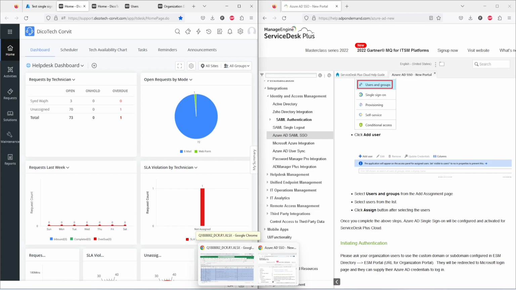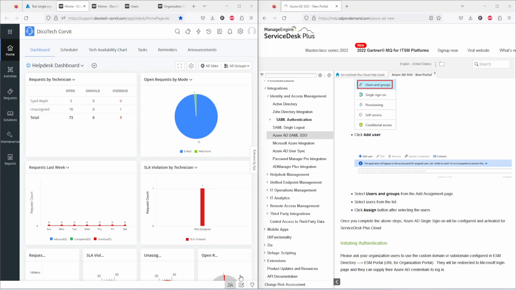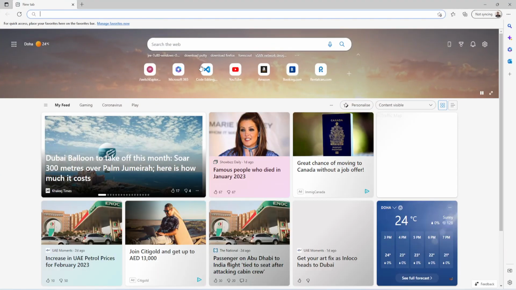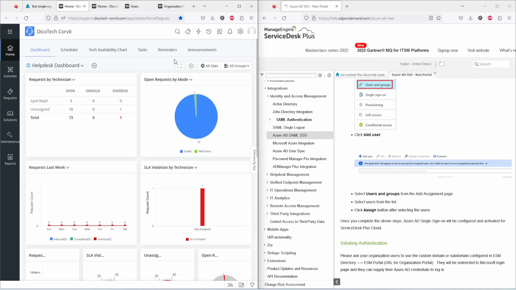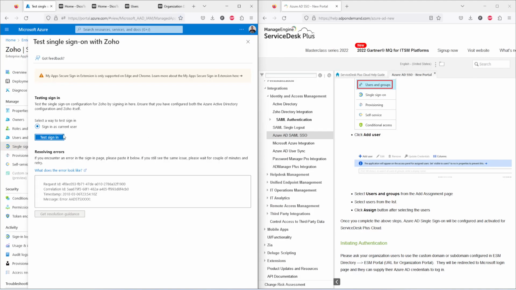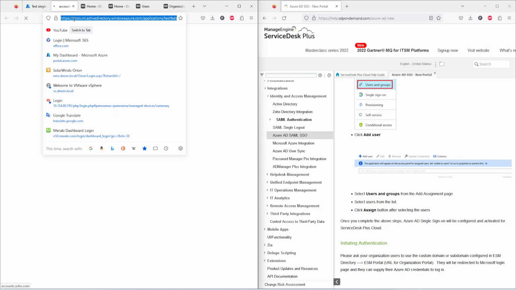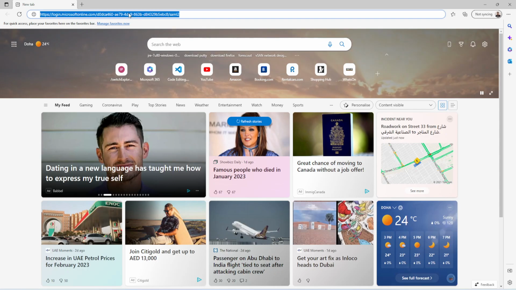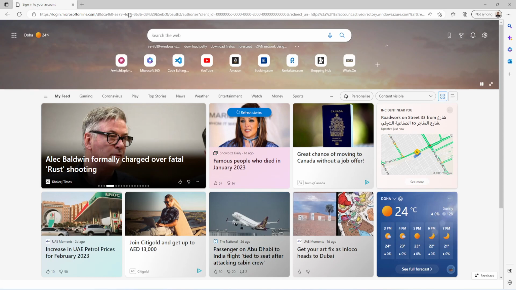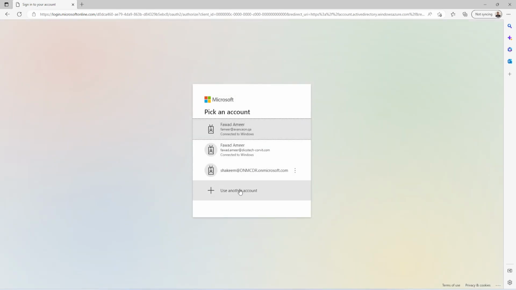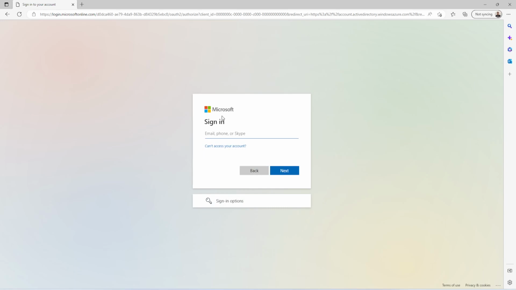Let me try with Internet Explorer. Let me copy this URL first. Account activation. Just copy that URL and paste here. So it takes me to the Microsoft portal.